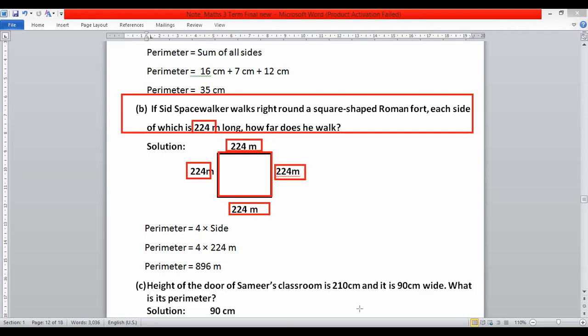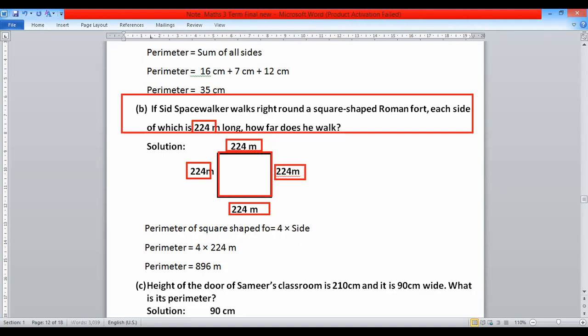So after that we write perimeter. Students, perimeter of square is equal to 4 multiplied by side. Students, perimeter means sum of all sides. Here all sides are equal. Instead of adding 224 4 times, you can just multiply one side by 4. So perimeter of square equals 4 multiplied by side.